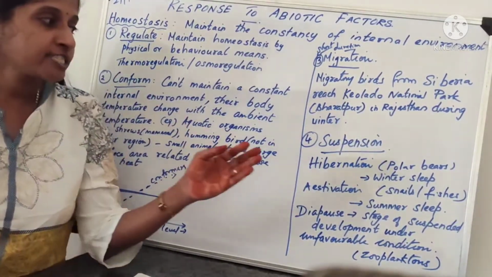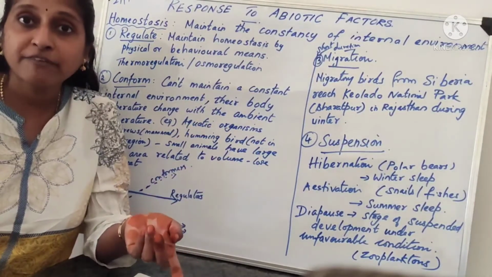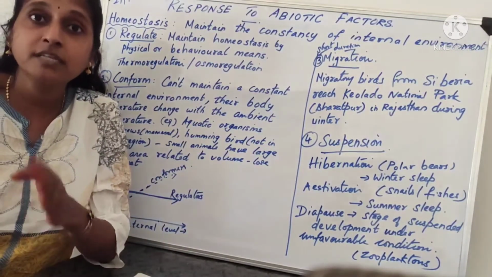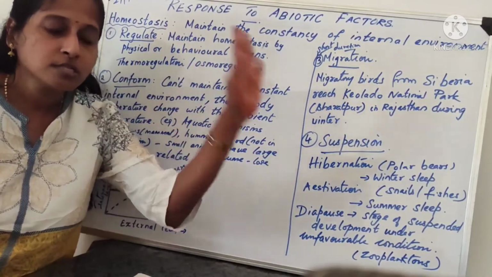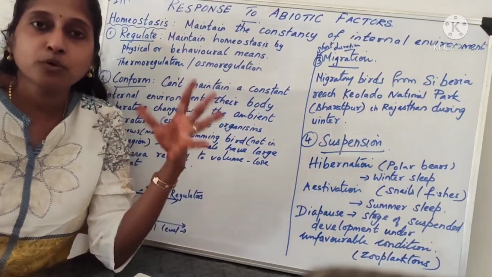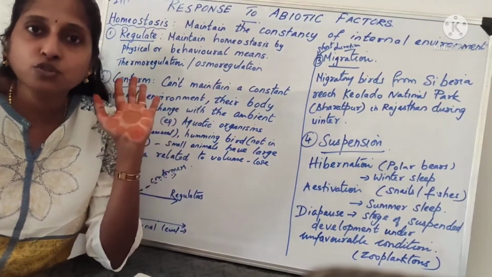Suspension. Like for example, one is hibernation. You would have heard of polar bears during winter. They go for hibernation, six months. They are not going to do anything, they are just going to stay. They will eat in the summer and much fat will be stored, and that will be used during winter.